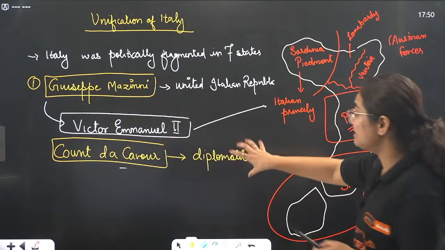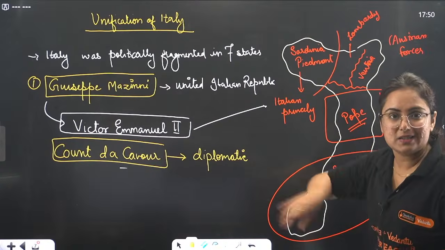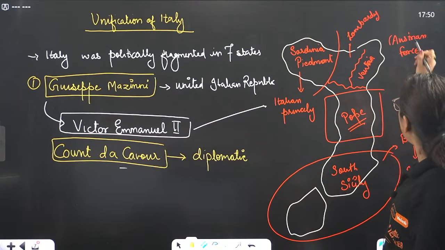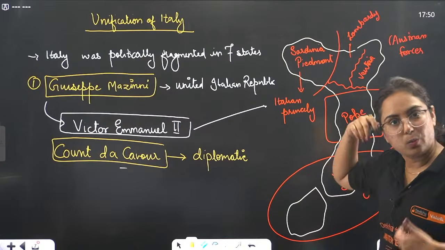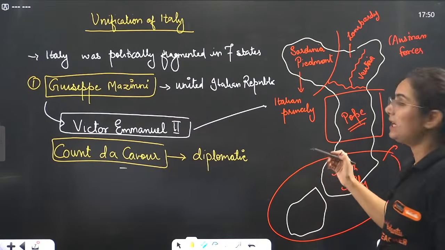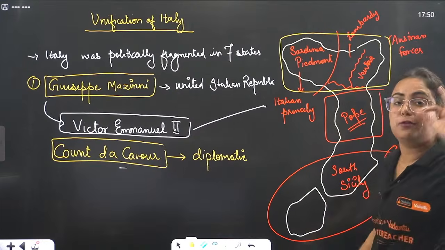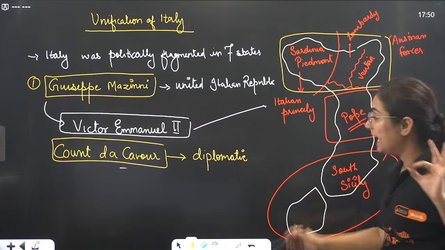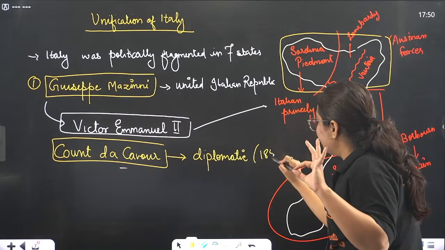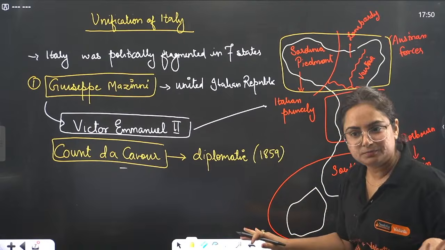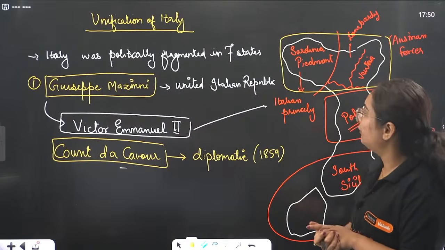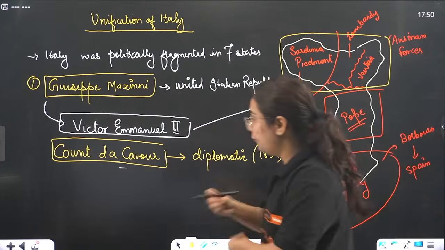With the help of his diplomatic alliances, he sent his army against the Austrian forces and won this area of Austria, and this is how this part became united, the first part. And when was it? It was in the year 1859. Done? Very good, bhai. Done. The first part is done. Now let's move beyond it.